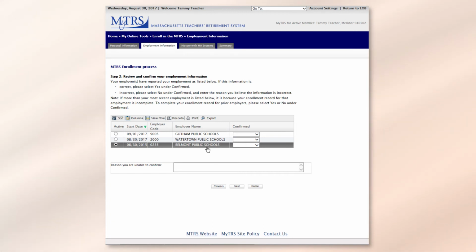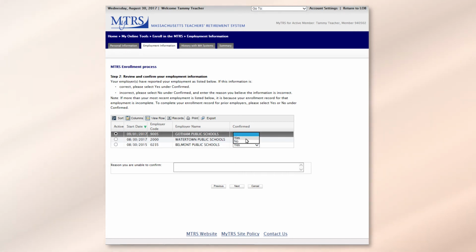You want to look at the school, also check the start date. If everything looks good, you'll choose Yes from the drop-down. I'm going to confirm Gotham Public Schools. That's my new school that I'm starting at. I'm going to confirm that and say yes.